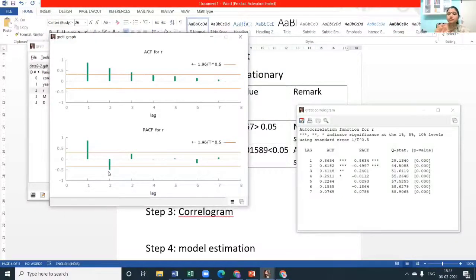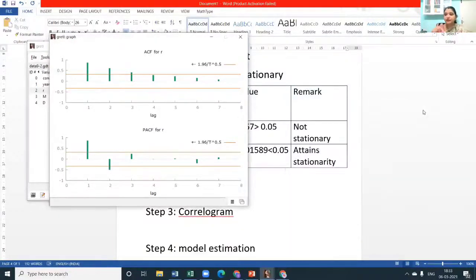Here the orange line is a limit beyond which we can consider the correlation to be significant. Those who remember confidence interval estimation might remember that below these two lines, whatever correlation is there is not significant. If a correlation exceeds the limit, then we say that correlation is significant.